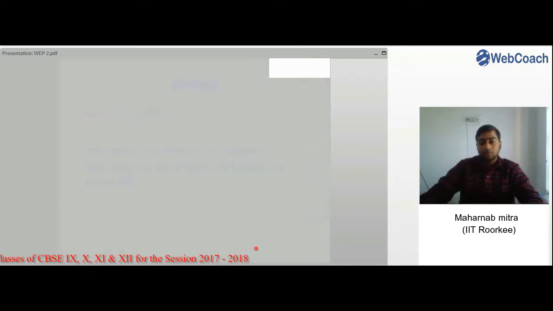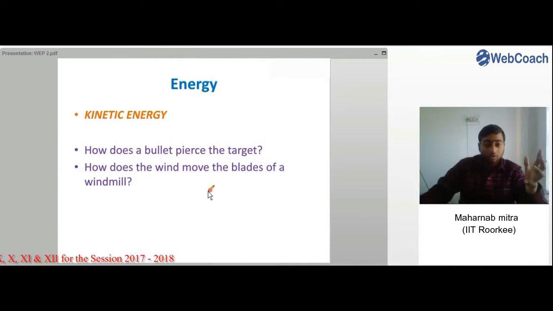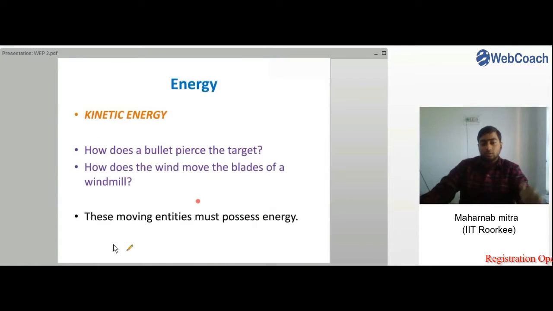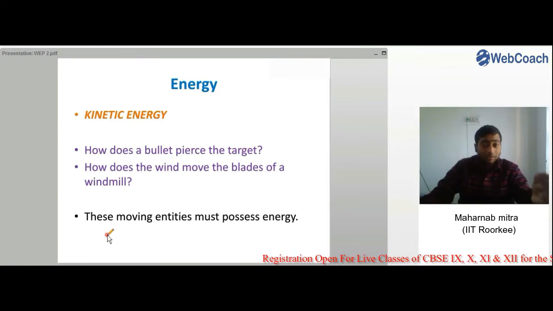But before we go into what is kinetic energy, let us recall the questions which we had asked you in the last class. How does a bullet pierce the target? Or how does the wind move the blades of a windmill? Do they have some energy while they are in motion, which gets transferred while piercing the target or while moving the windmill? So you can see these moving entities must possess energy, right?